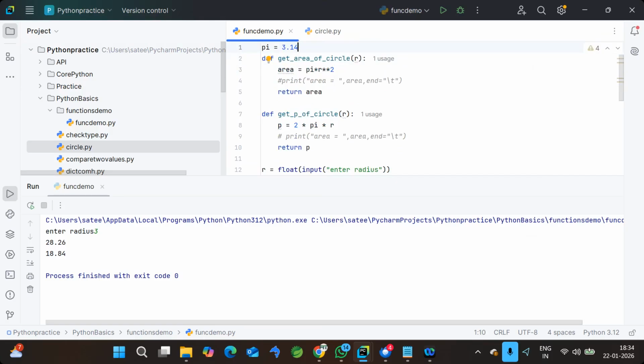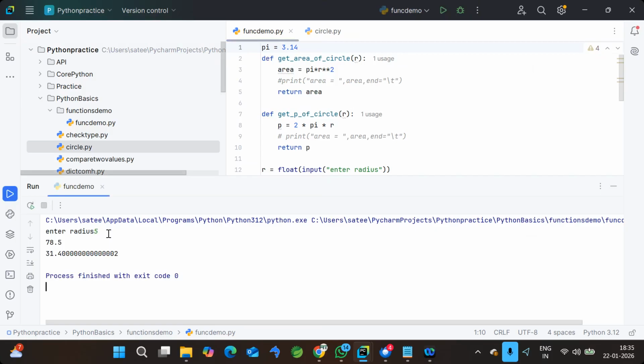So global variables can be used anywhere in the program. Local variables are defined within the function and are limited to that function only, whereas a global variable is defined outside the function and can be used in multiple functions. Now you can execute, and you will get the same output. It doesn't give any error now, you see. That is the beauty of local and global variables.